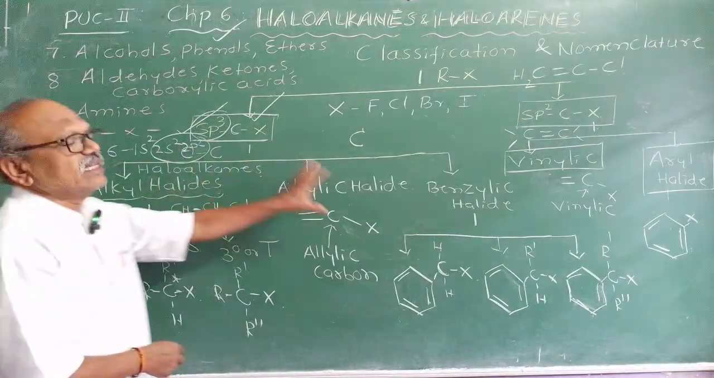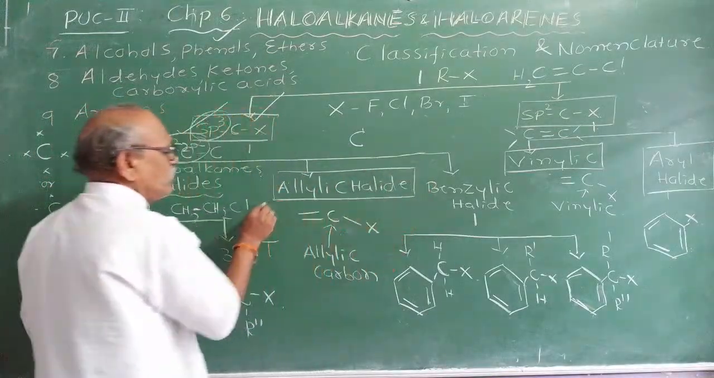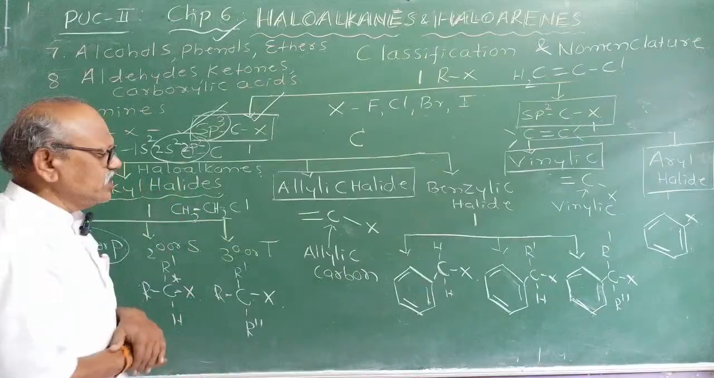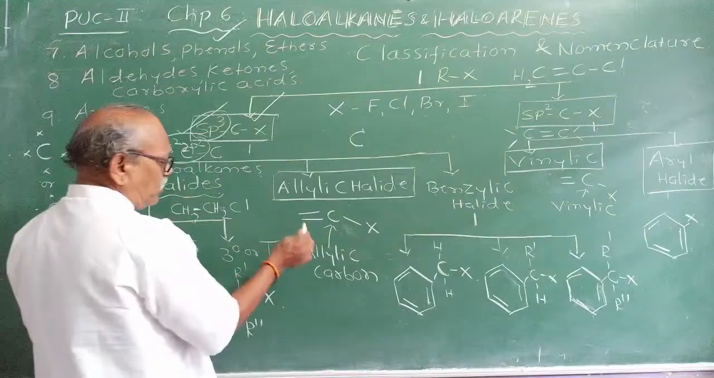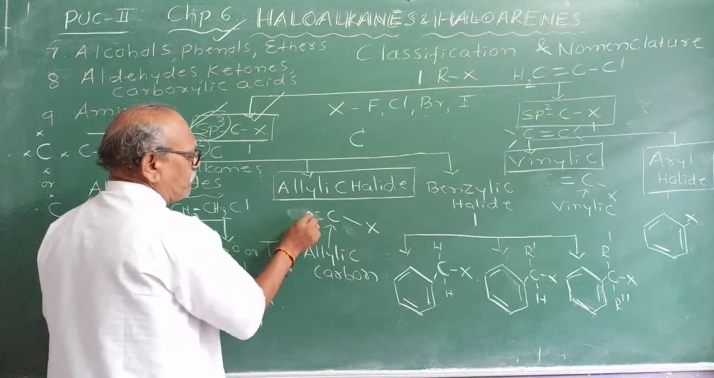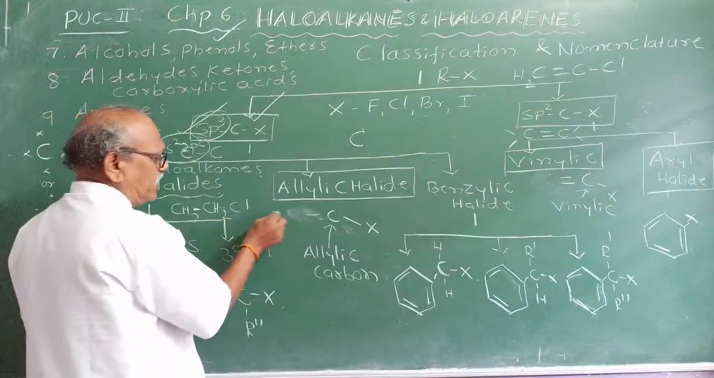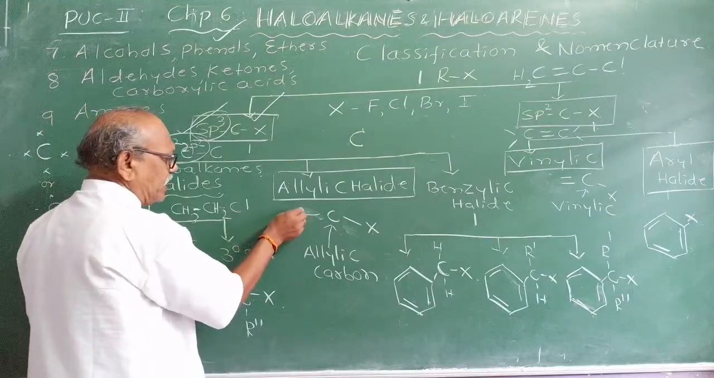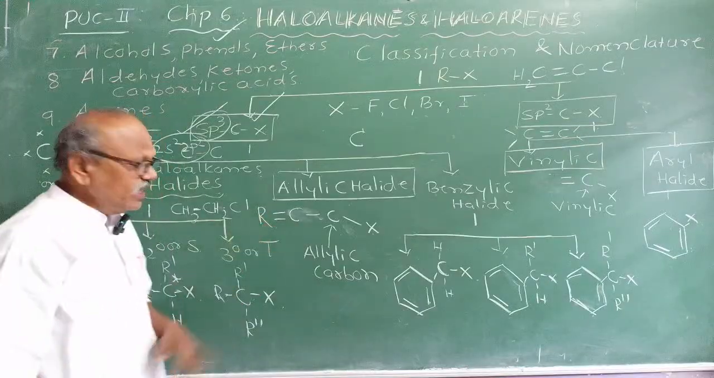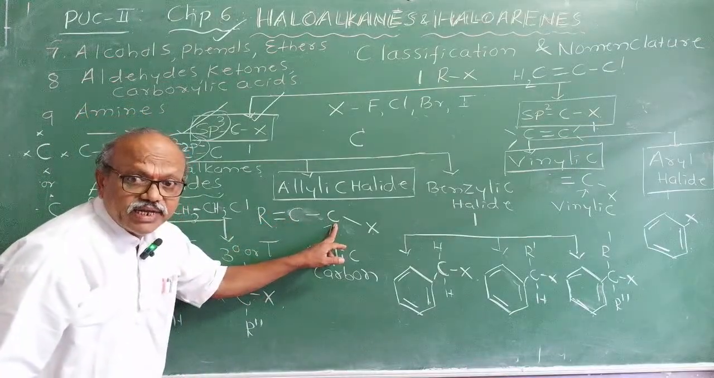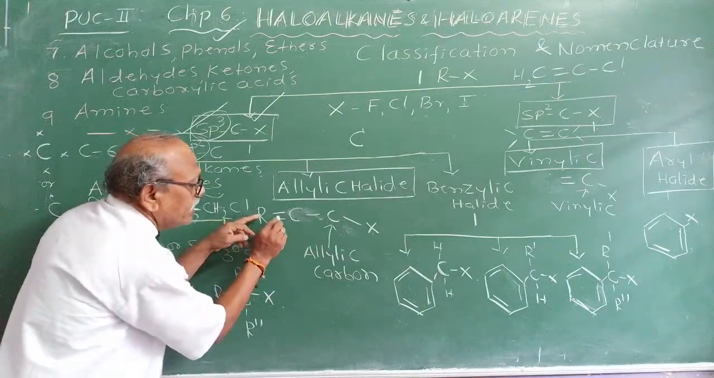Then the second classification comes: allylic halides. The word allyl is used, right? If the halogen atom is linked to the carbon atom next to the carbon atom containing a double bond. Look here. Suppose that I write like this: next to the carbon atom containing a single bond, next to the carbon atom containing a double bond.